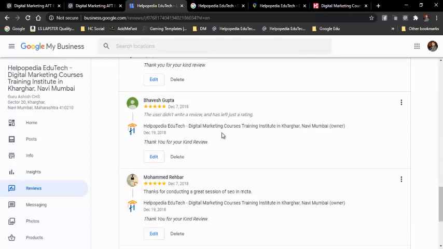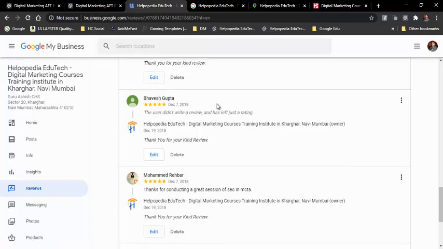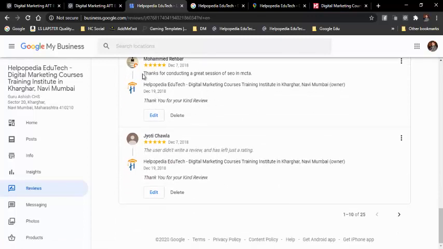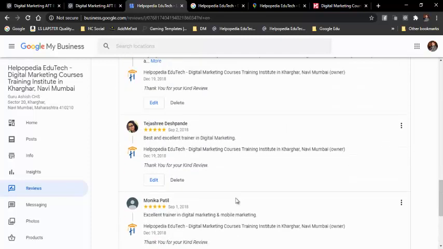All my students have given me 5 star. None of them have given me even 4 or 4.5 star. Everybody has given me 5 star rating. So this is what everybody loved about my training. See, all the students, and you can even read what each and every student is saying. Some of them have not written, they have just given the star mark. That is fine. Then this is 1 of 10 and this is 11 of 25.